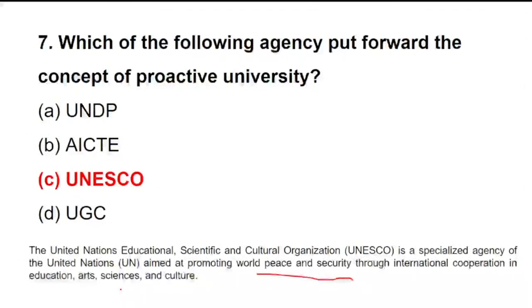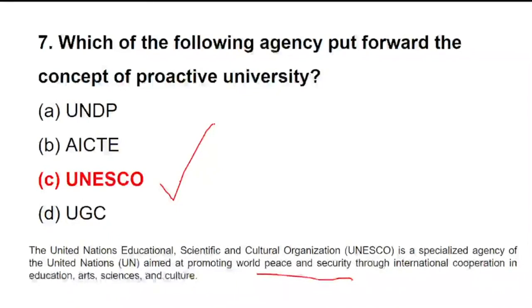I have told you the meaning of proactive university and the reason. The reason is the aim to ensure higher quality of education opportunities. So why UNESCO? Because it provides the opportunity for higher education with respect to quality assurance, enrollment ratio, and a lot of special things to be done which are out of the box.